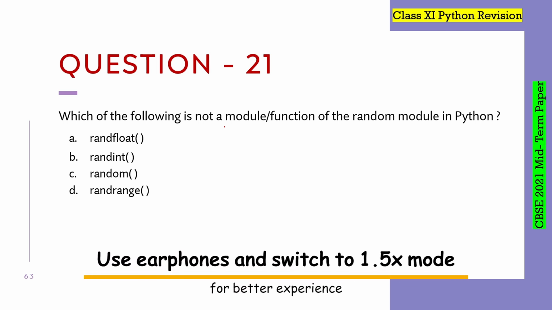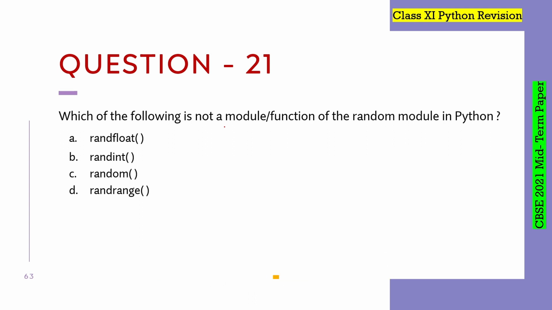So this is question number 21 from the CBSE midterm paper 2021, and this question comes under the topic Class 11th Python revision. In this particular question, four options have been given to you and it has been asked which one of them is not a module or function of the random module in Python.